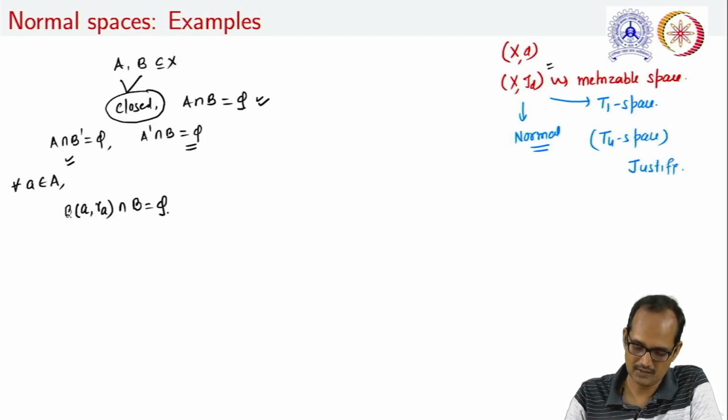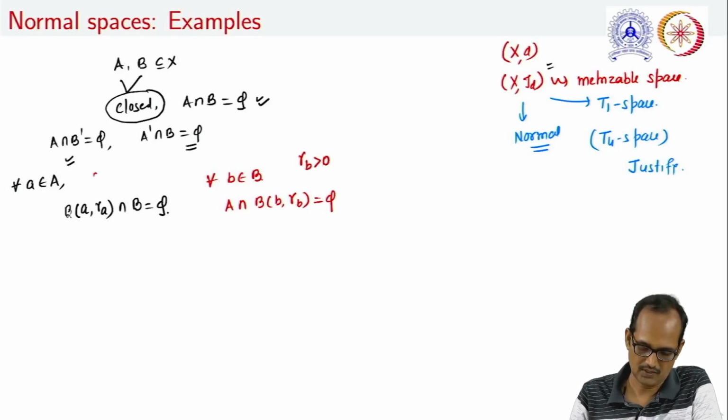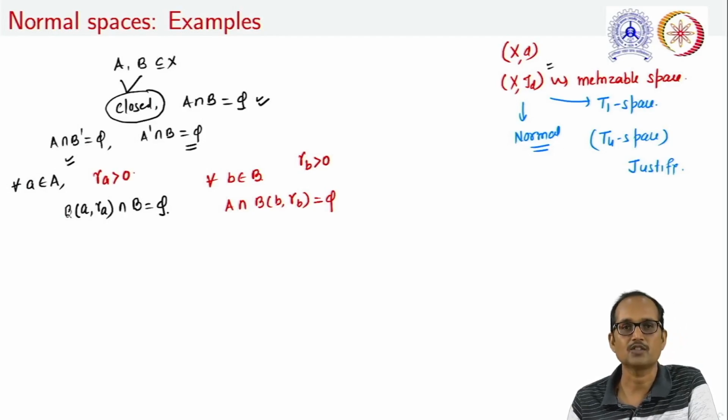And similarly, for all b in B, there exists some r_b such that A intersection the open ball centered at b with radius r_b is always empty. Here r_b is a real number greater than 0 and also r_a is a real number greater than 0.